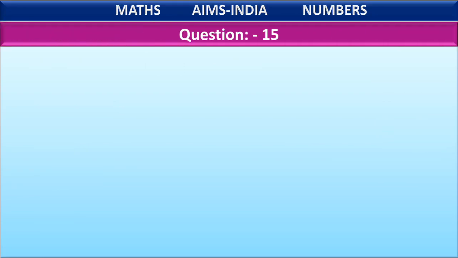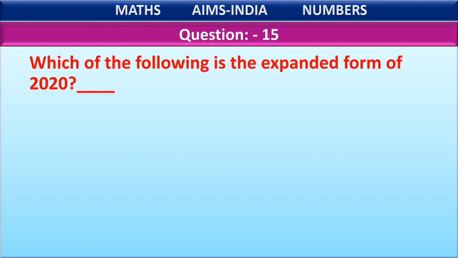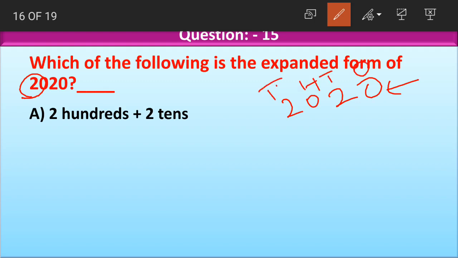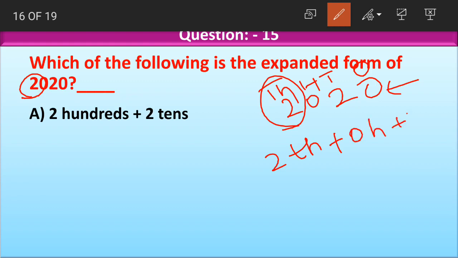Moving on, question number 15. Which of the following is the expanded form of 2020? Okay, we'll write the number here. 2020. First step is to write the place values on top of them. Units, tens, hundreds, thousands. Starting from the first digit, 2 is at thousands place, 0 is at hundreds place, 2 is at tens place, and 0 is at ones place. These are the place values.